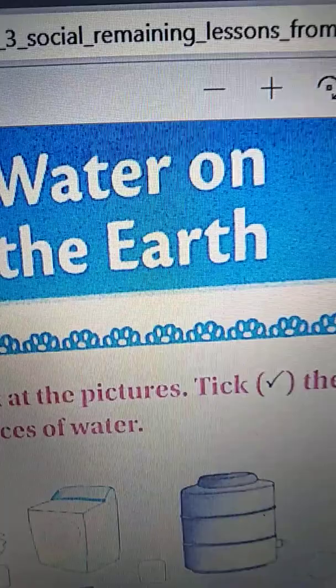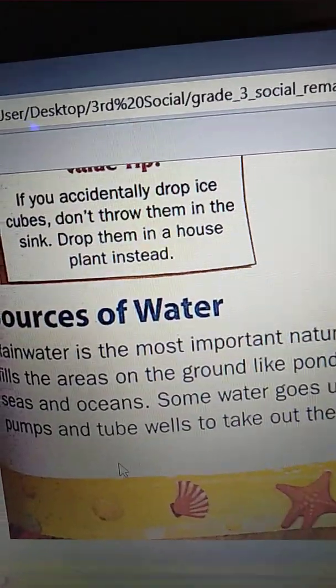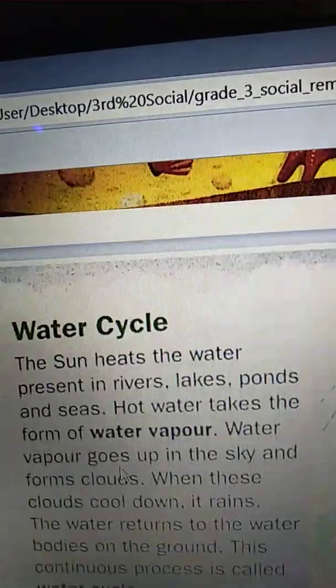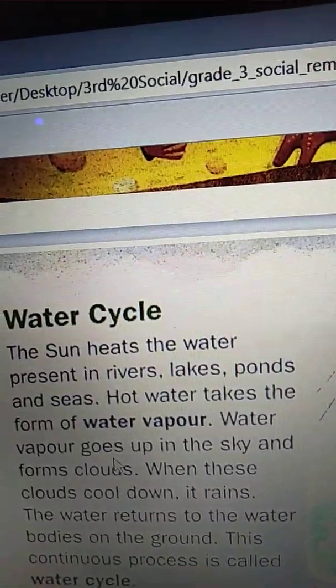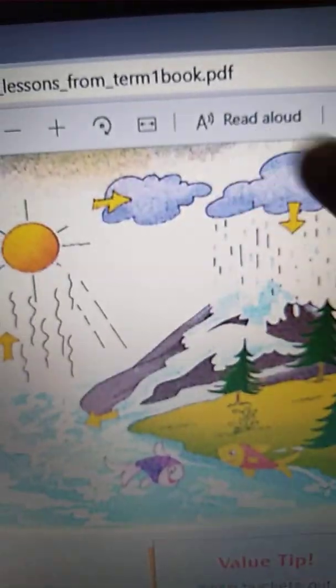Yes, all of you open chapter 5, Water on the Earth. In our previous class, we learned about water on the earth and sources of water. And in today's class, we are going to learn the water cycle. See here. This is the picture which shows the entire water cycle.